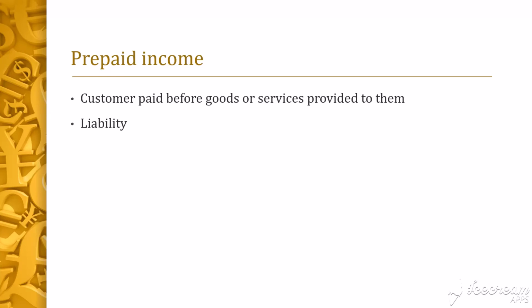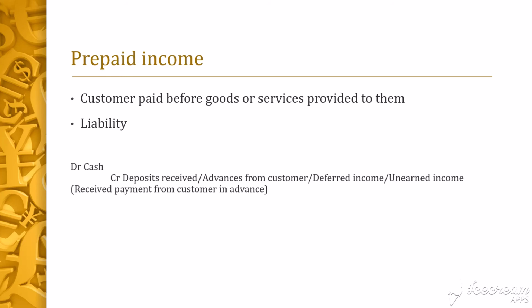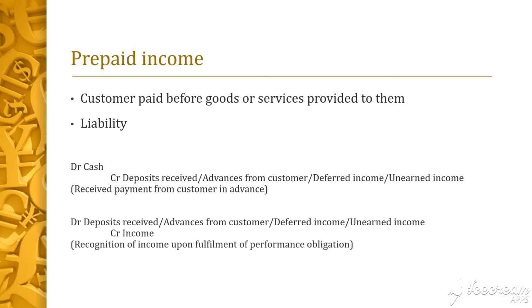When the entity receives cash from its customer before the entity fulfills its responsibility, you will debit cash and credit a liability called deposits received, advances from customer, deferred income, unearned income, or any other similar terms. As the entity fulfills its performance obligation, it can recognize income. Here, the entity will debit the liability account and credit income.